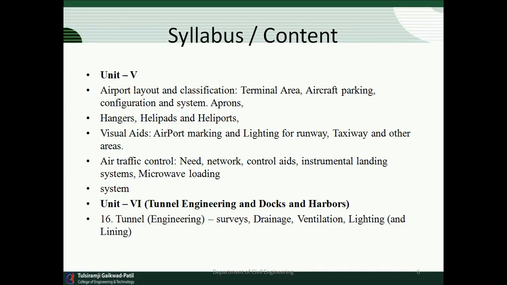Unit number 5 includes the airport layouts and its classification, terminal area, aircraft parking, configuration and system. What do you mean by hangars, helipads, heliports, visual aids? What is the meaning of airport marking and lighting for the runway? What is the use of visual aids? What do you mean by taxiway? What are the functions of the air traffic control department? All this we are going to cover in unit number 5.